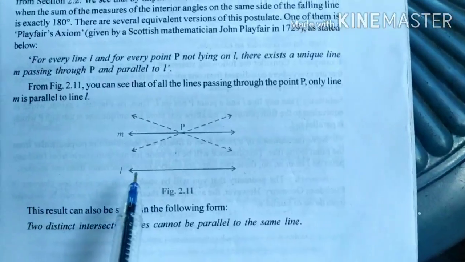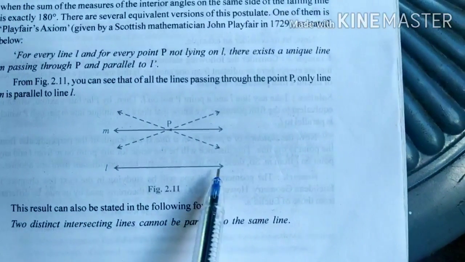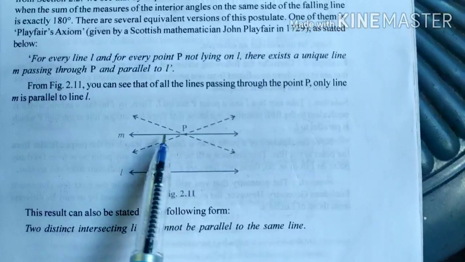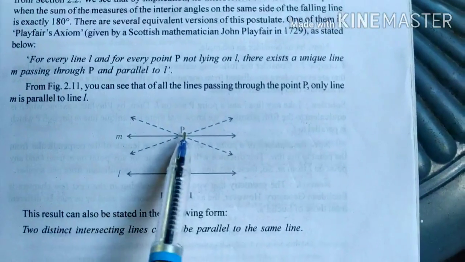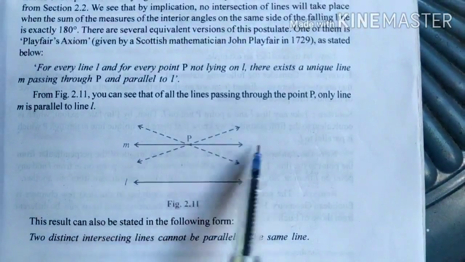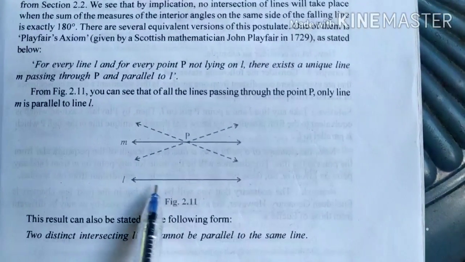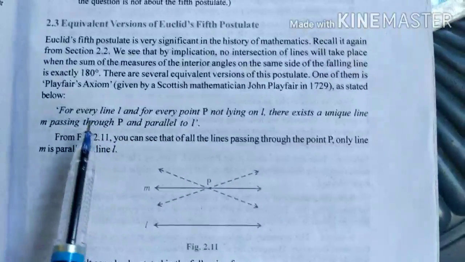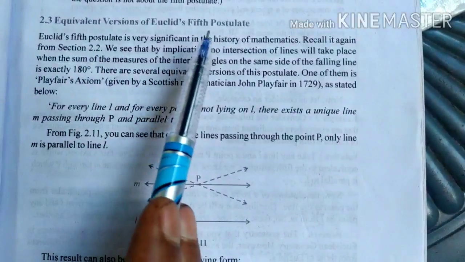You can see here, if you consider a line and a point somewhere not on the line, we can draw many lines passing through this point, but we can draw only one line passing through it which is parallel to this line L. That is the meaning of the equivalent version of Euclid's fifth postulate.